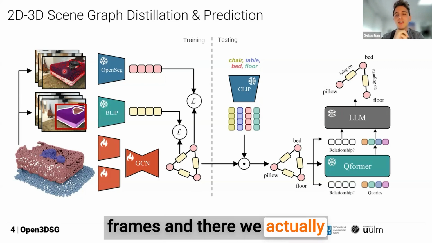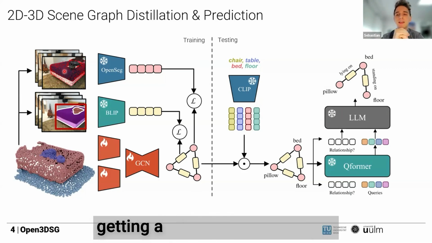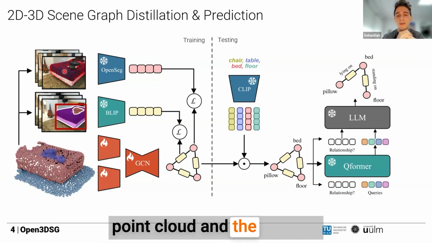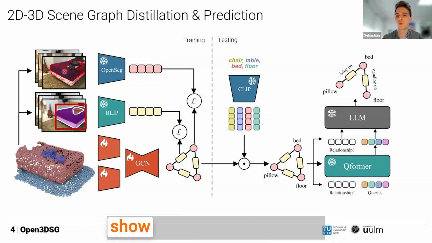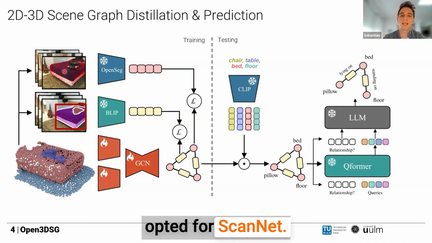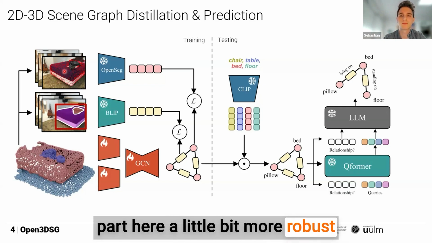And there we actually had quite a lot of problems getting a dataset that has high quality alignments of the point cloud and the images, especially images that have a nice field of view that actually show pairs of objects where you can get the relationship. So in the end, we opted for ScanNet, which is definitely a state-of-the-art dataset, but we would like to extend this to more datasets, to make the distillation part a little bit more robust.